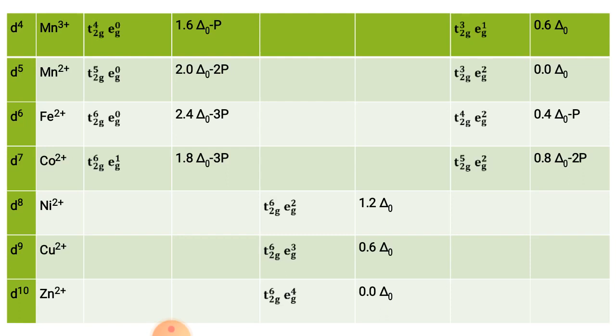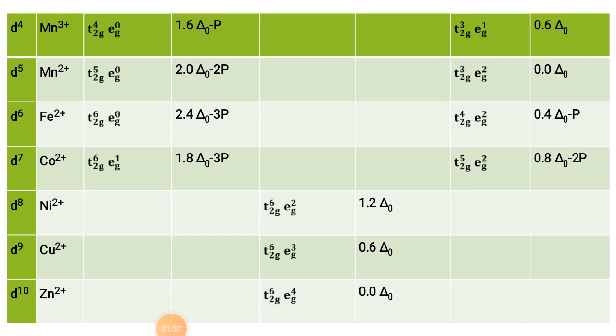So now look here. In d4, Mn3+, t2g contains 4 electrons and eg contains 0, in the case where delta naught is more than P, and the value is 1.6 delta naught minus P. Here P is the pairing energy, because 1 electron is involved in pairing in this configuration.